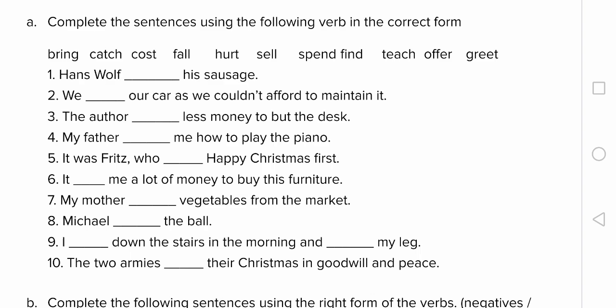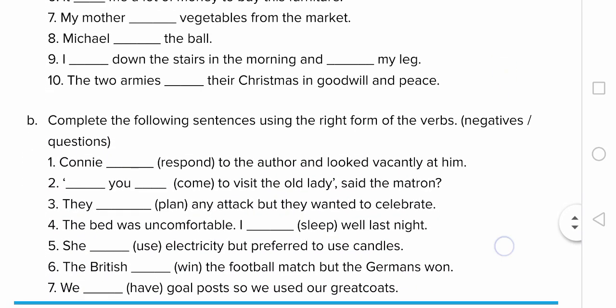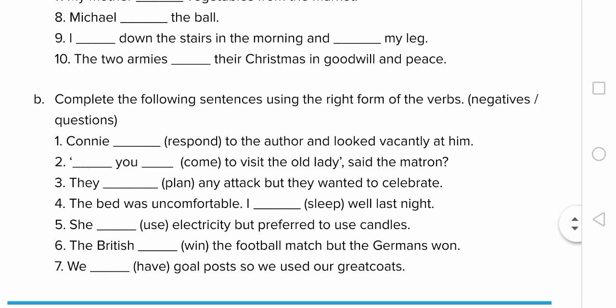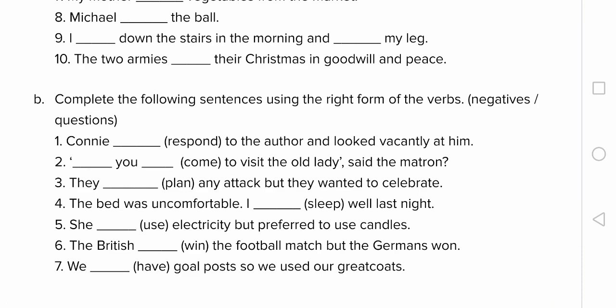And then another exercise, where you also complete the following sentences. However, here the sentences are negatives or questions, so the root form, the first form of the verb, is given. You will use it in a negative using did, or in a question using did again.